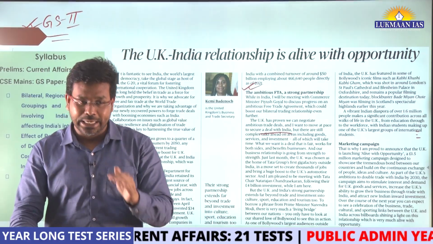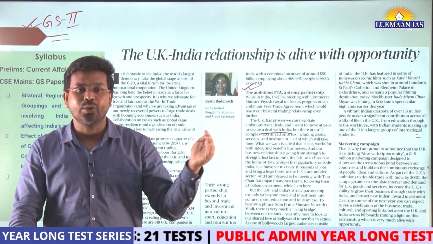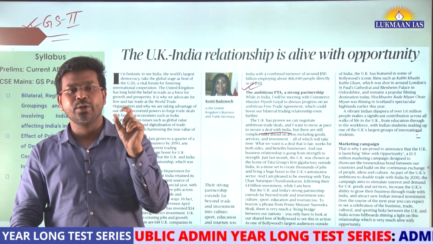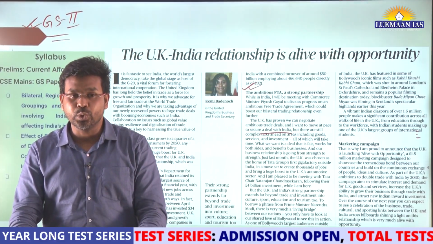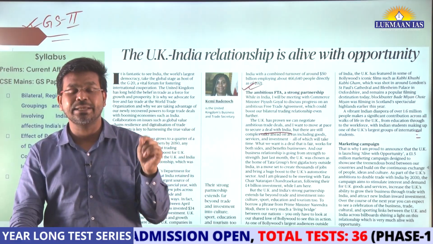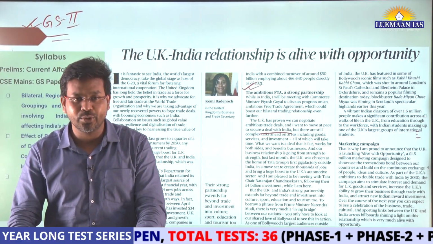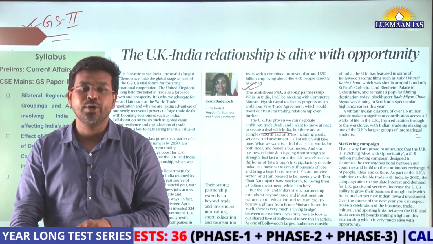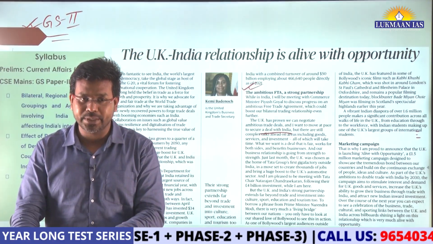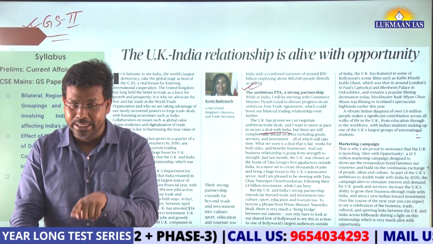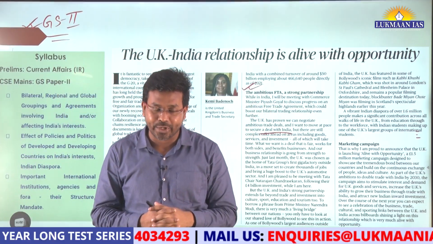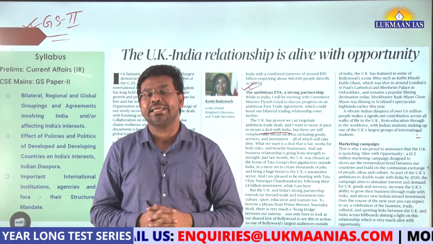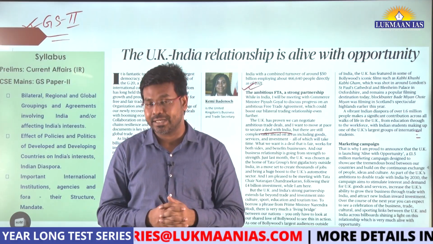For example, if India and UK sign a free trade agreement, all the goods coming from UK will have lesser import duty. So people in India will be able to buy those goods at a cheaper cost. Similarly, the United Kingdom will reciprocate and extend the same favor to India. That is known as a free trade agreement.